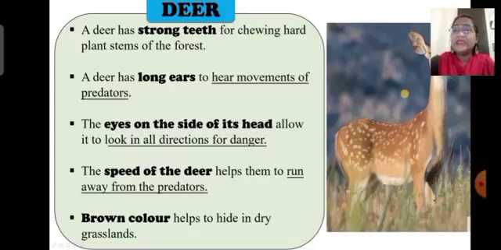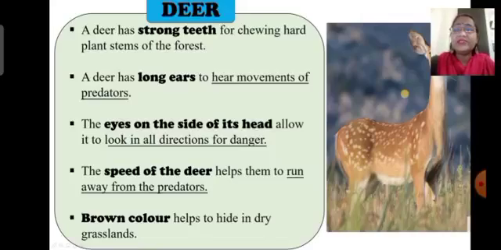Here, children, a deer is a fast runner. It can sprint very fast to save its life from the predator. Its brown color helps it to hide in the dry grassland. A deer has very good hearing ability, which helps it in hearing the steps of an approaching predator.